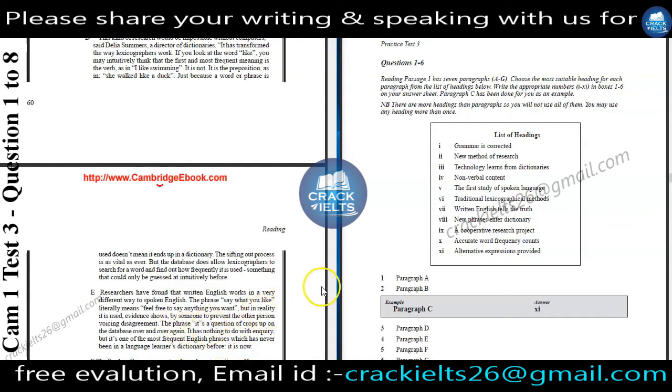Now we will focus on our keywords. In this, the writer has given us some information about the phrases that were not used by the lexicographers before. But now all these kinds of phrases are added to our dictionary. For this reason, we will find our answer: VIII, new phrases enter dictionary. Okay, and for this question number 4, we will write VIII.